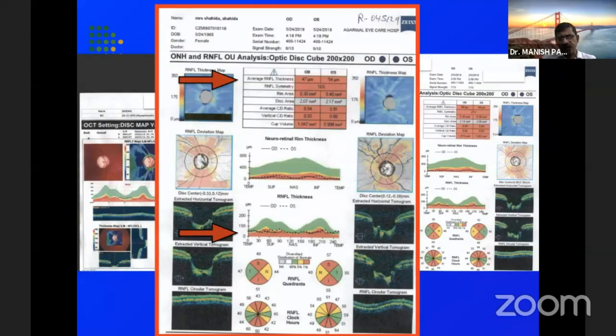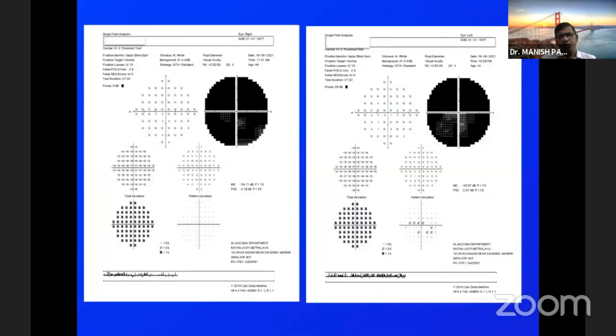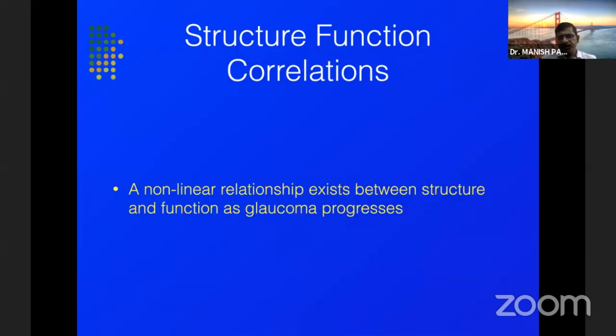And if you look at the graph also on the lower side with the red arrow, it shows that it's absolutely flat. So this is called a floor effect because OCT cannot decipher beyond that 45 or 50 microns. And this is the lowest level which the OCT can measure. Needless to say, the visual fields on a 10-2 show advanced damage. So there is no need to get an OCT done to either diagnose or show a progression in this sort of a patient. So there is something called a structure function correlation.